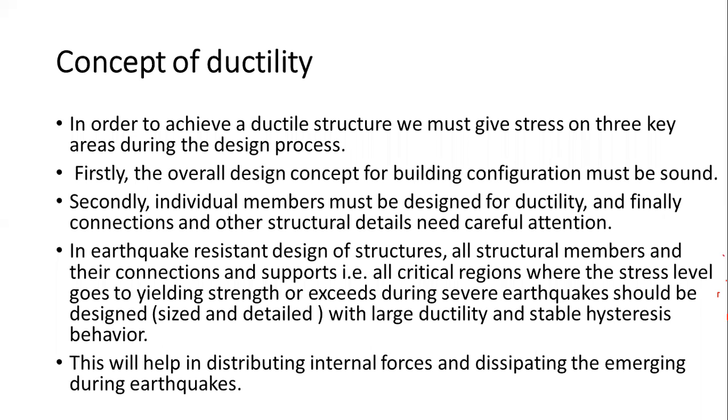If the connection becomes weak or bad during excessive earthquake loads, excessive dynamic loads, the connection between the column and the beams becomes weak, and so failure of the column or the beam will occur. So we have to take care about the connections in structures resisting earthquake forces. That is the connection point. We have seen the overall form, and the second point is that the connection should be strong between the vertical members and the horizontal members.